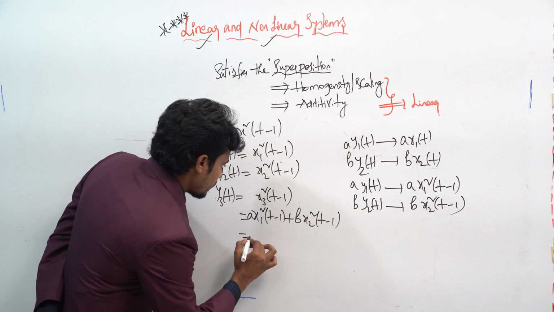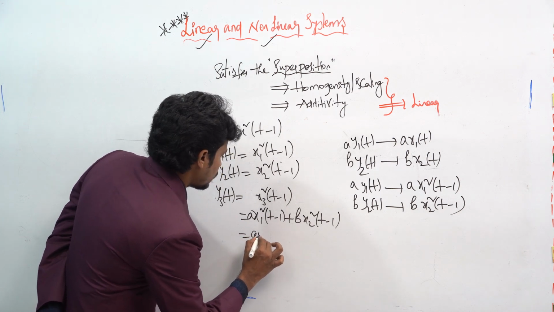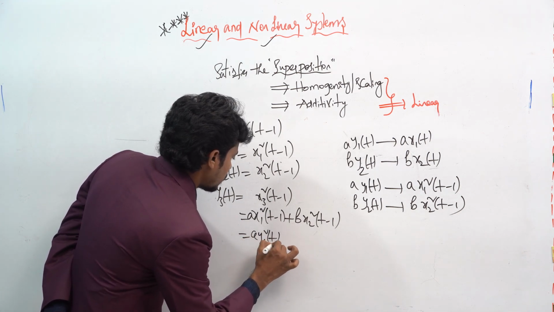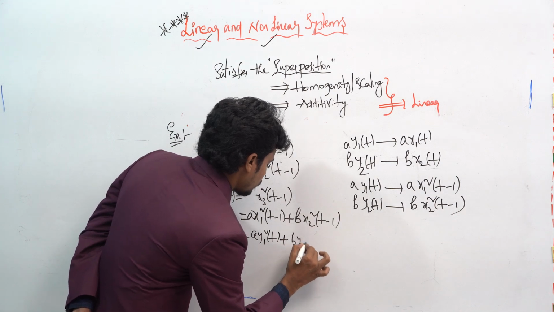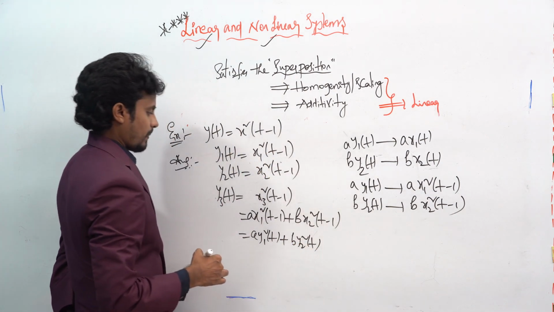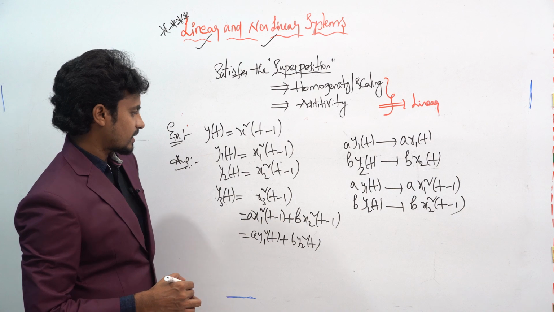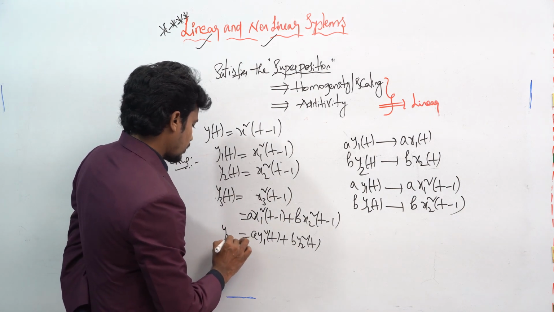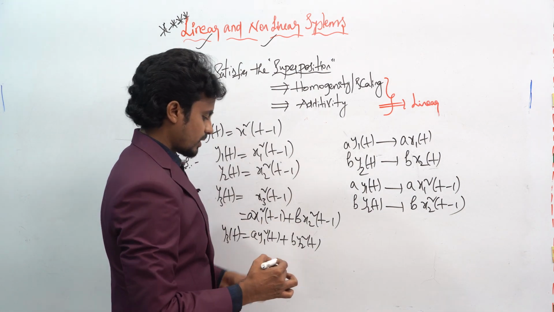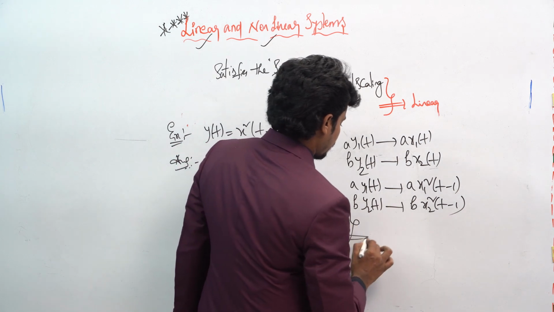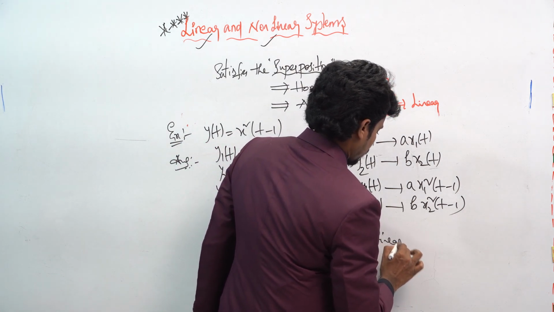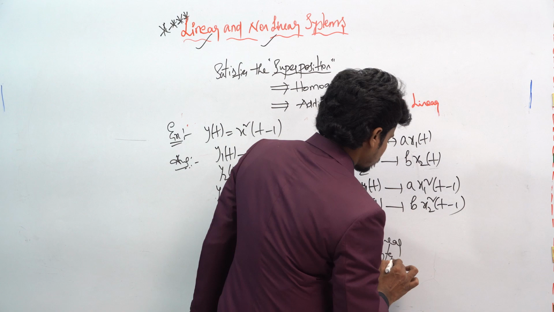So here this will become a into y1 of t plus b into y2 of t. Okay, here also it will get satisfied. This will be the y3 of t. Hence the system is said to be the linear system.